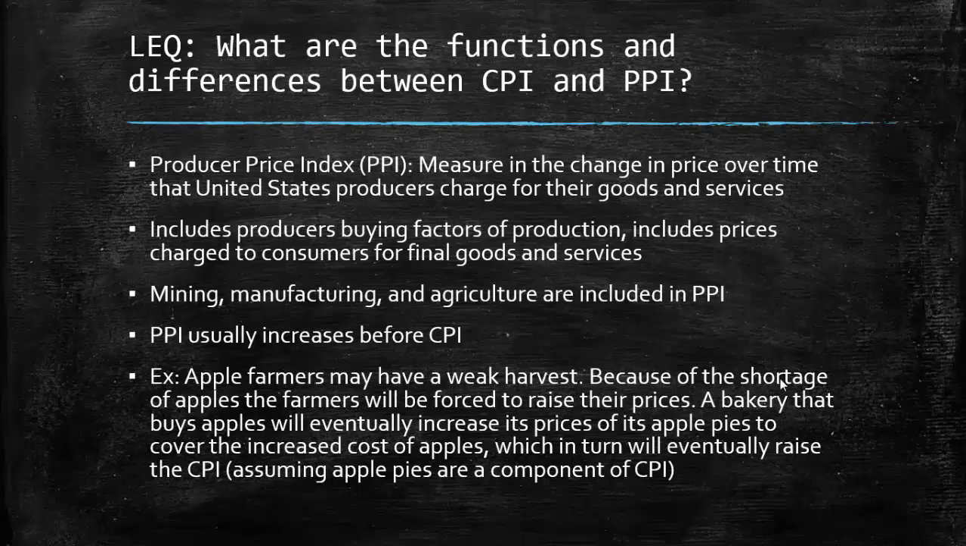Let's do an example. Let's pick on an apple farmer today. So let's say in this particular year, the apple farmers worldwide have a weak harvest because of a drought. So because of that shortage, you guys have done Unit 2, you know about supply and demand. When there is a shortage, prices go up. Okay, so these apple farmers now have to charge more to Publix, to Whole Foods, to Walmart, to a bakery. Whoever buys their apples, they have to charge more. Okay, so the PPI would capture that. The PPI says, okay, apple farmers are charging more. Well, what comes next?